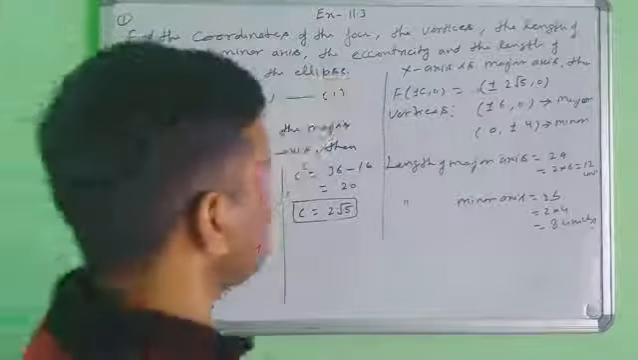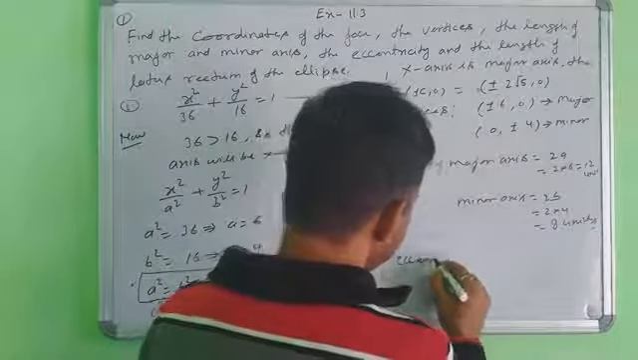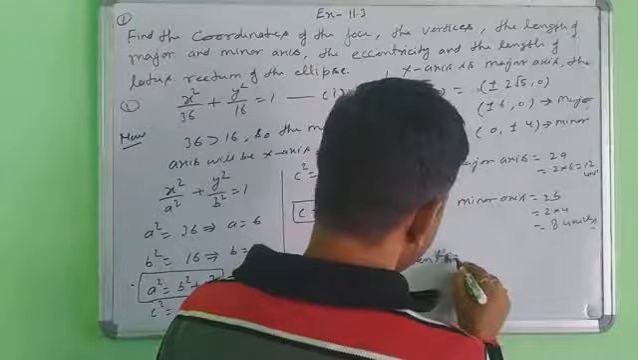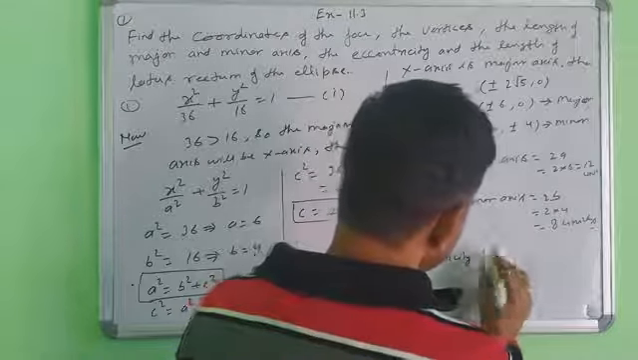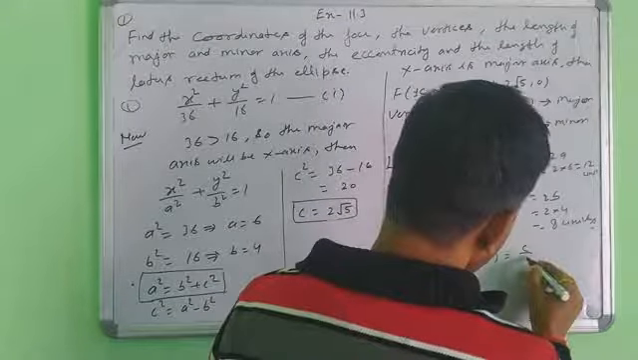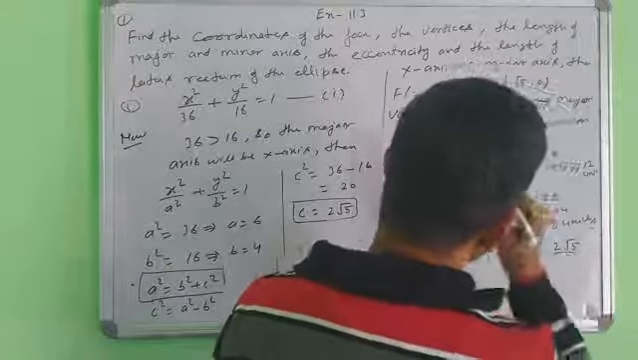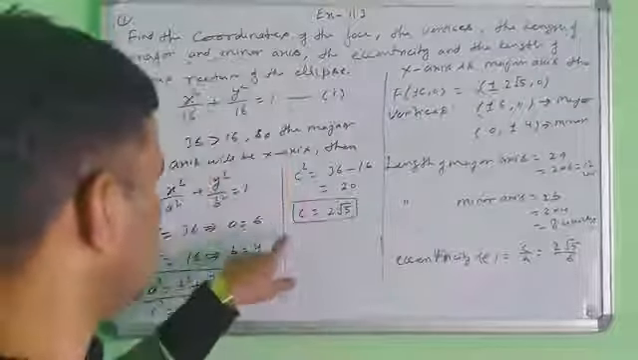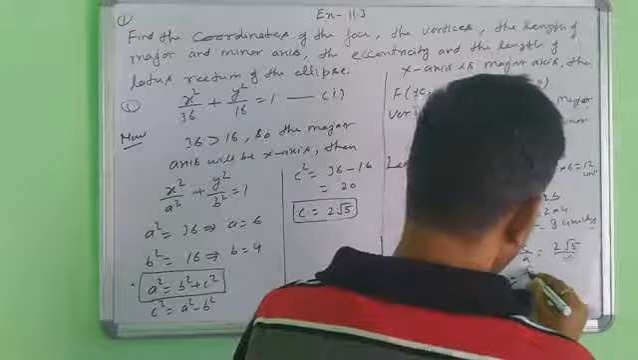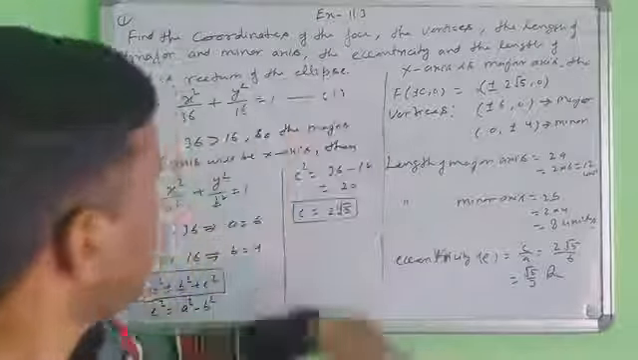Next, eccentricity. What is the eccentricity? Eccentricity e equals c upon a. What is the value of c? 2 root 5 upon 6. c upon a, the 2 cancels, so the value is root 5 upon 3. This is your answer.